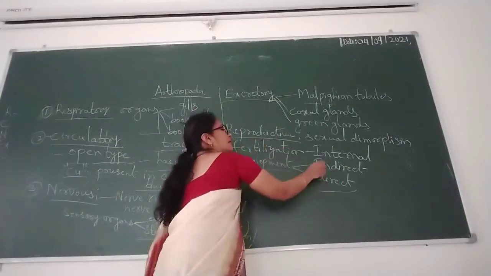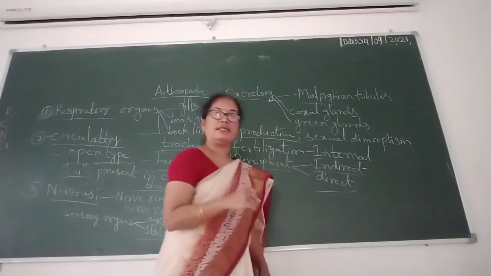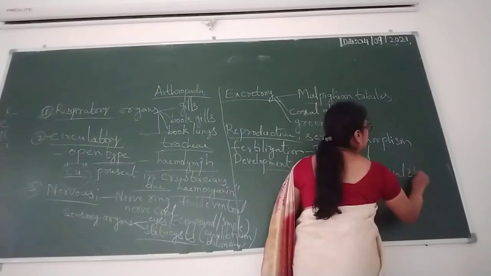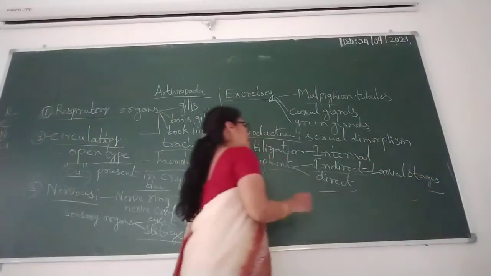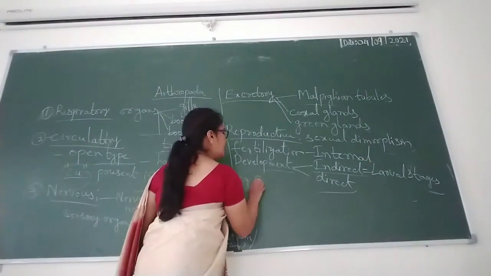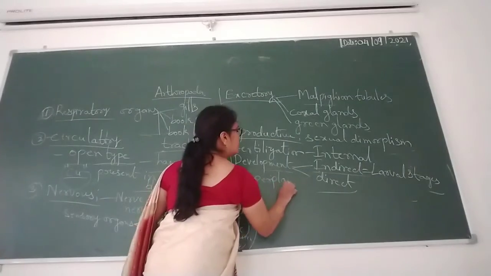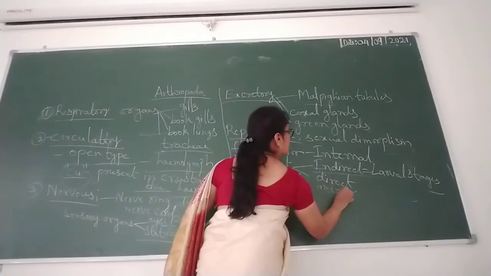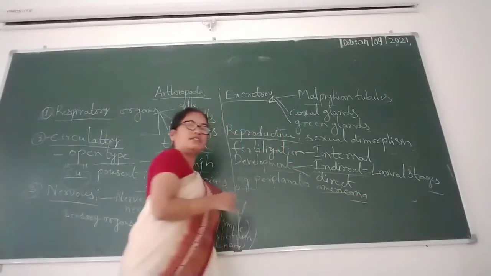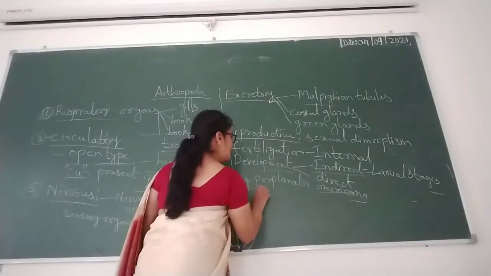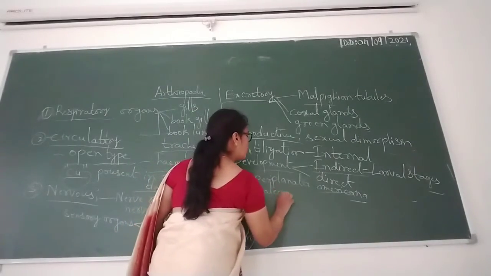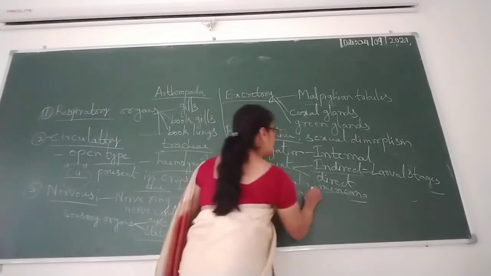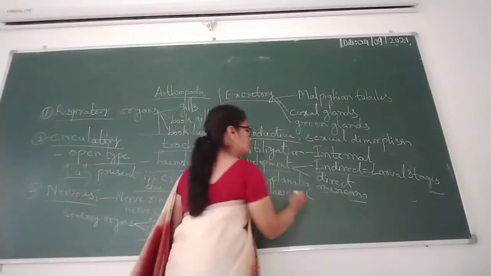Examples are Periplaneta americana, a cockroach, and Palaemon, a freshwater prawn.